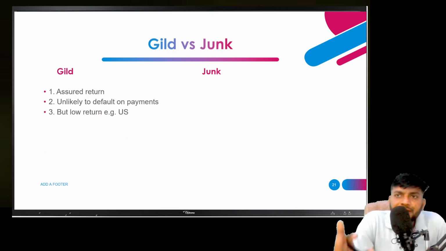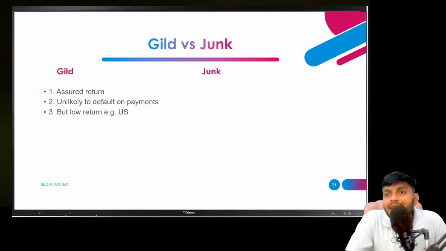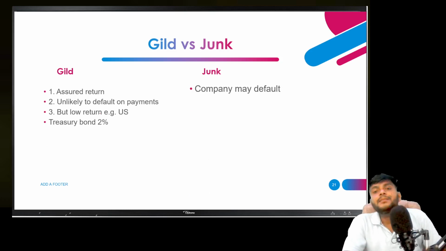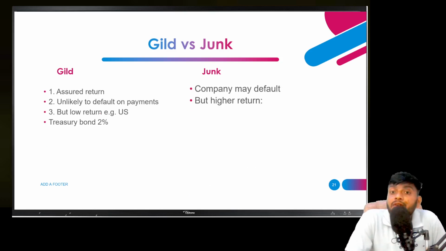If you are getting a fixed, assured interest, you don't have risk, which means the return is also low, so the government will pay you low returns, like treasury bonds at 2% interest. On the other hand, if there is a chance that a company may default, the company can offer you a higher return, and that's why you will be attracted to it. So there will be a 15 to 17% return.